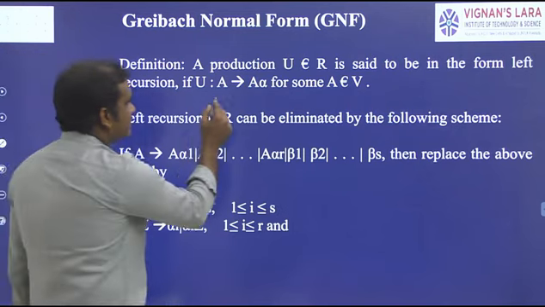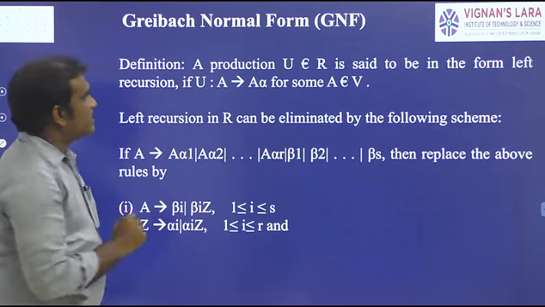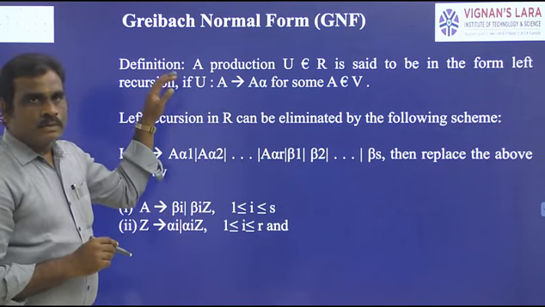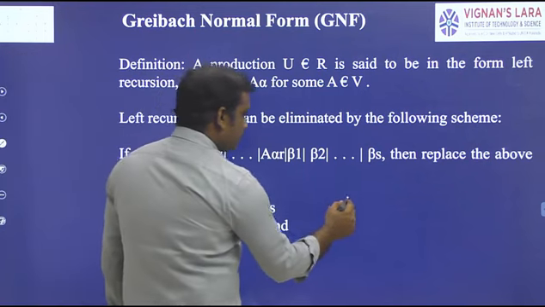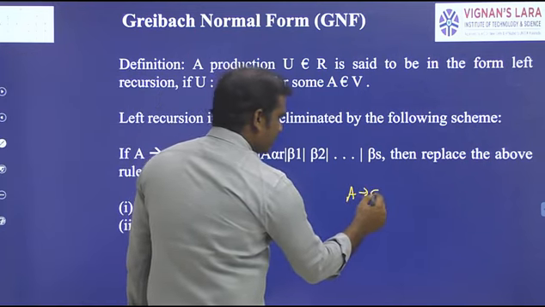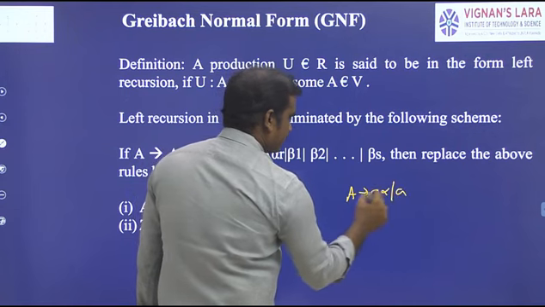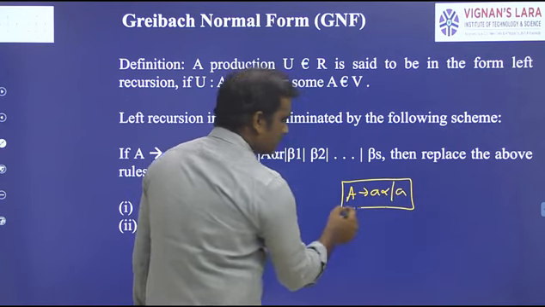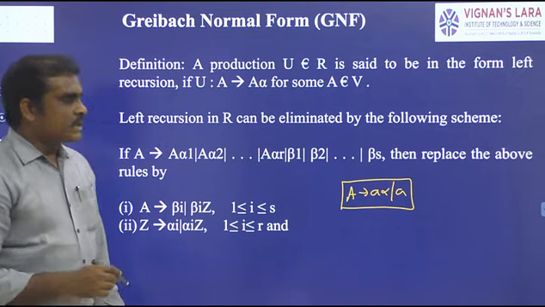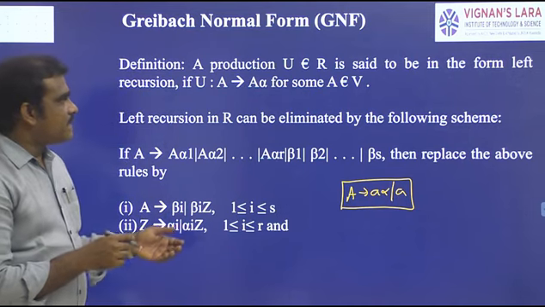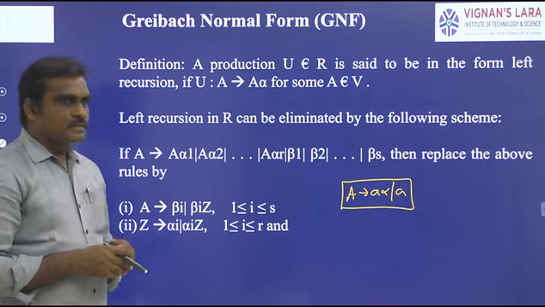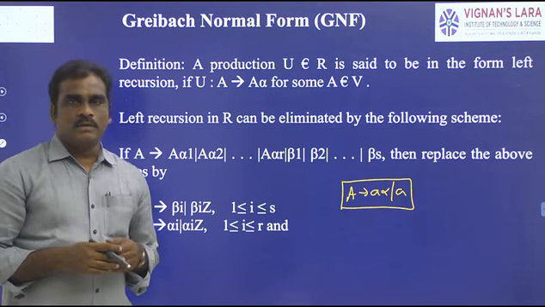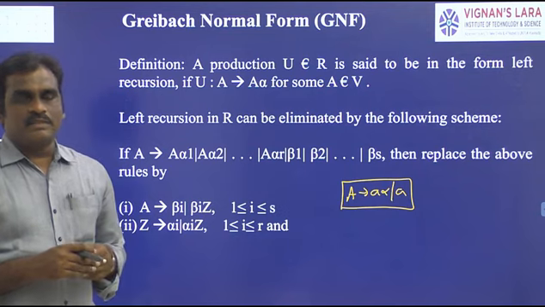Just now I mentioned that GNF is of the form A → aα or A → a. When a grammar is converted into GNF, we will face one problem, that is left recursion.